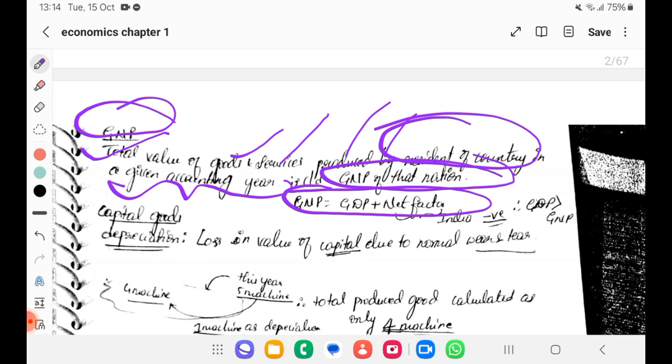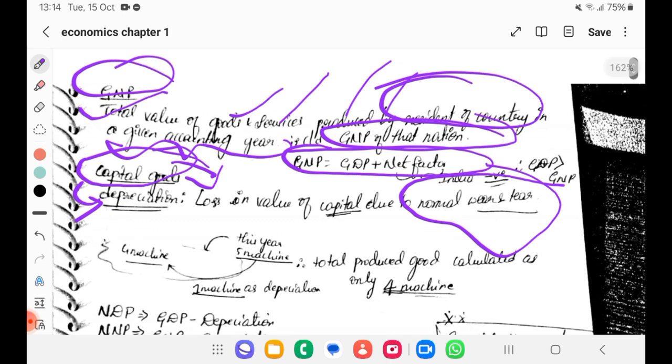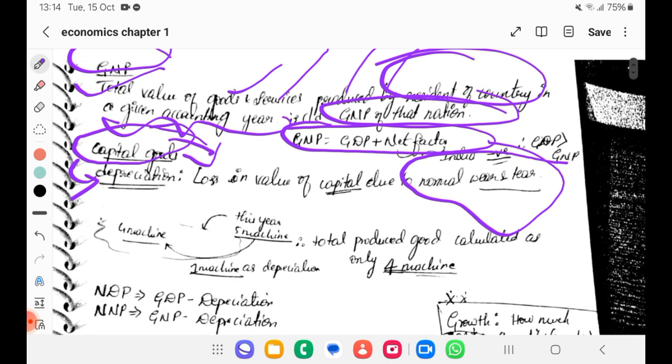In capital goods we should also note one term, that is depreciation. That is loss in the value of a capital good due to its normal wear and tear. So every year the depreciation will go on. Tractor, if it is, for example, some 10,000, next year it can't be the same. It might go for 8,000. Why? Because there will be a loss of value because of wear and tear.